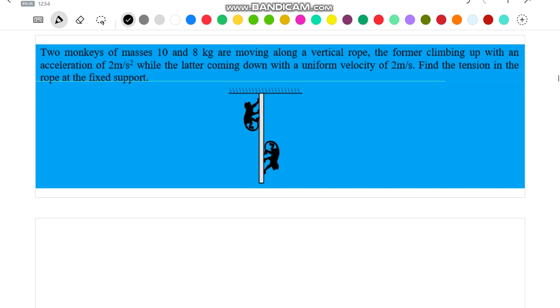Hello friends, in this video we will discuss a problem on laws of motion. So the two monkeys of masses 10 kg and 8 kg are moving along the vertical rope, the former one climbing up with an acceleration of 2 meter per second square.